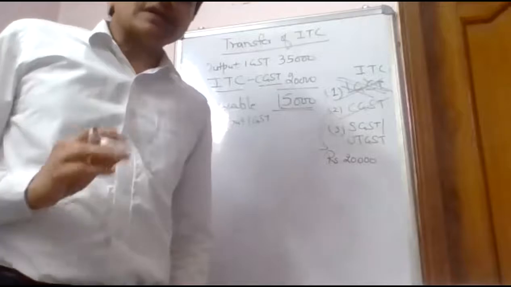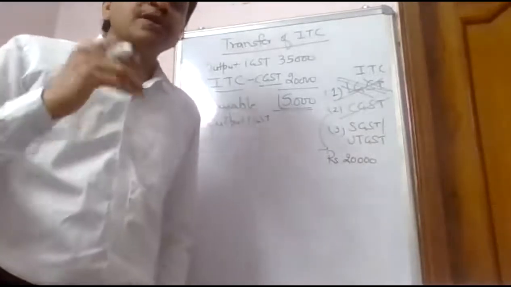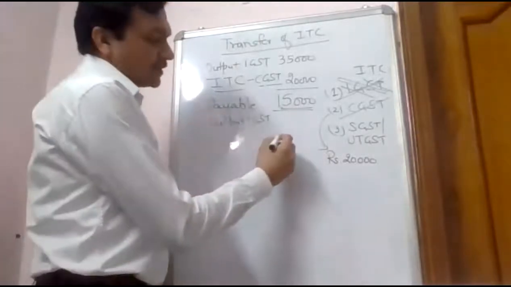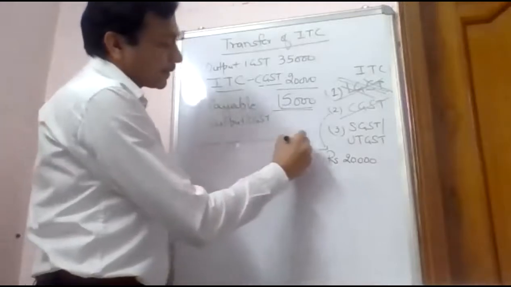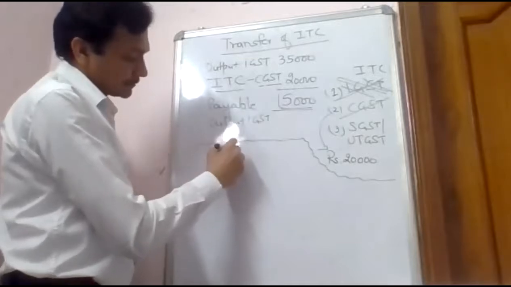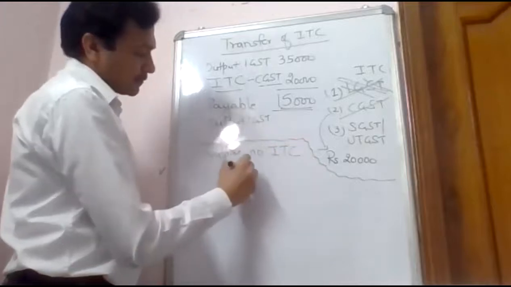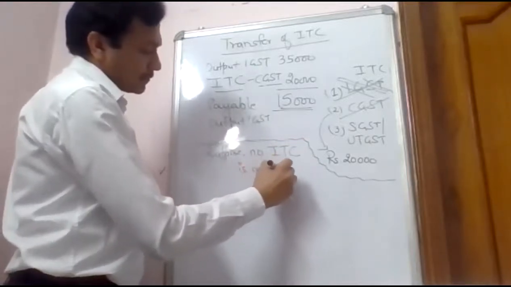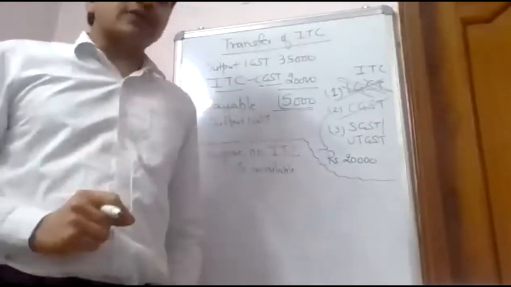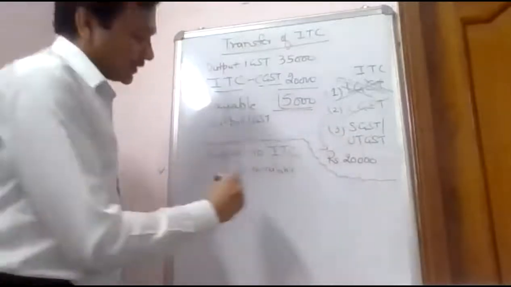Just think, suppose there is no ITC available in this example. Had there been no ITC, what would have been the situation? Had there been no ITC of central tax, how much tax would you have paid to the government? 35,000 rupees.